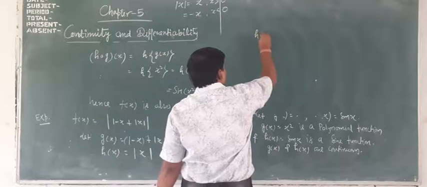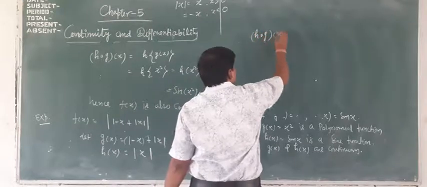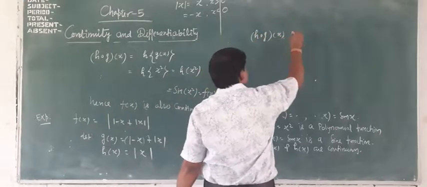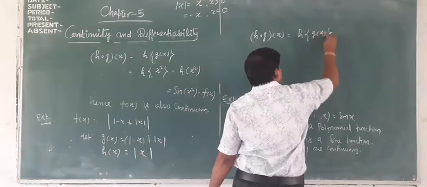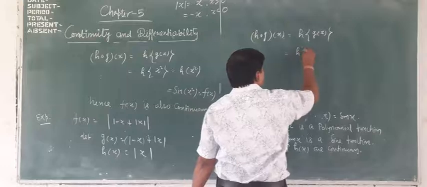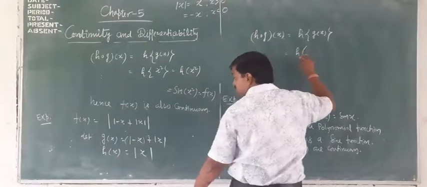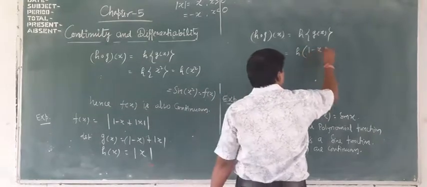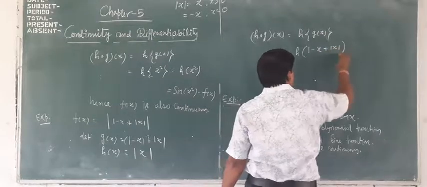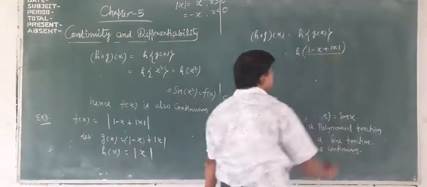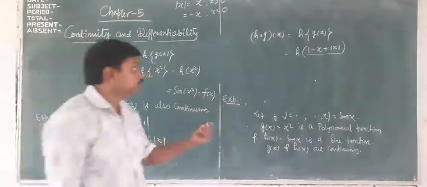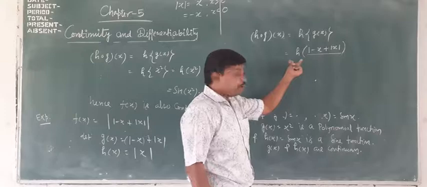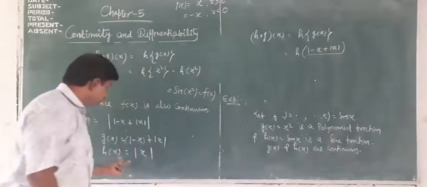So by using that theorem, first we will find the composition h of g of x. So this is equal to h of g(x). What is the value of h of g(x)? g(x) is 1 minus x plus mod x. This works as an element for the function h, where h(x) equal to mod x.